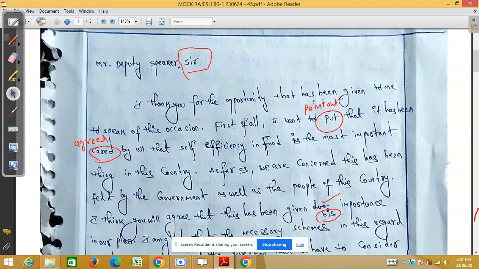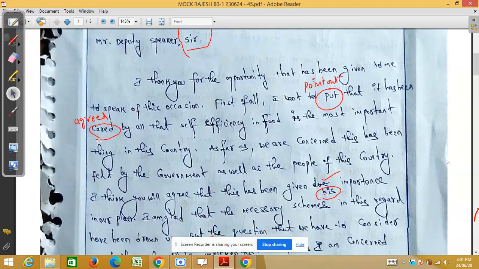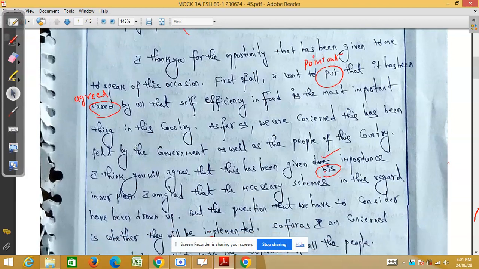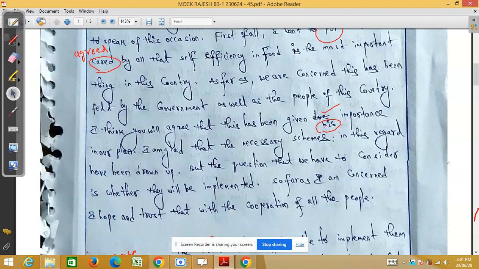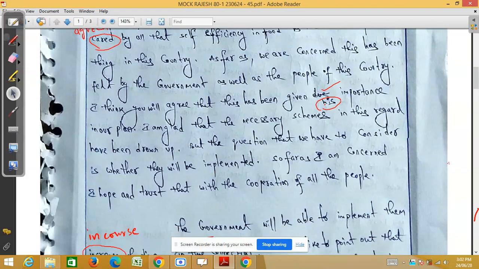So this is a mistake. And here, in place of "agreed", our friend wrote "cared". And here, "due" is correct, D-U-E, but our friend struck it off and wrote something else here.